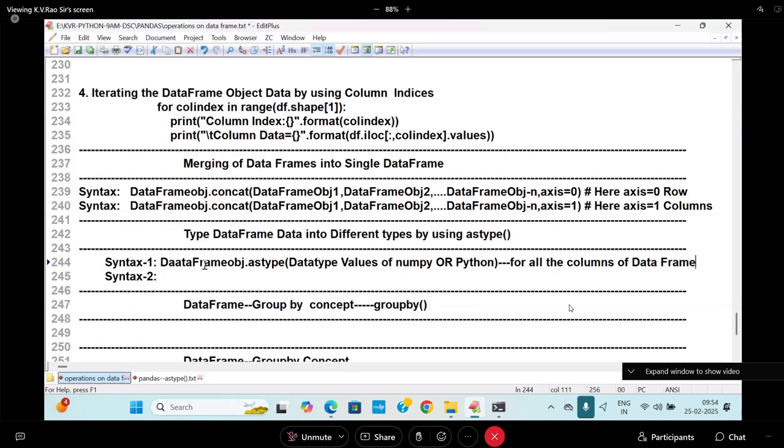What is the second one? Data frame object dot, here I am writing it.